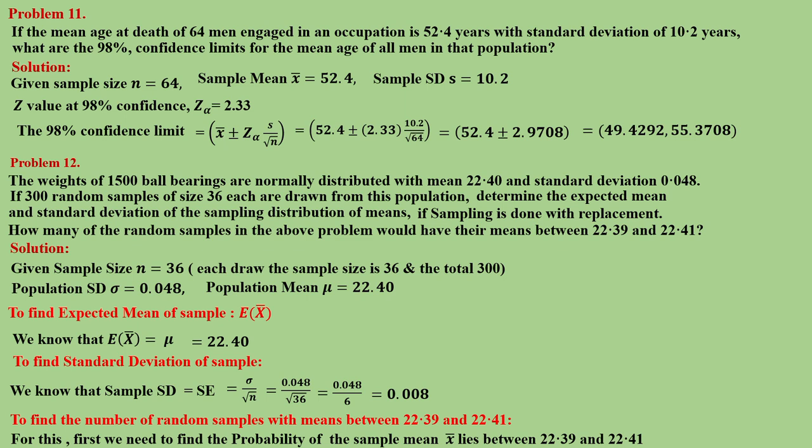We have to find the number of random samples, so we need to find the probability that the sample mean lies between 22.39 and 22.41.